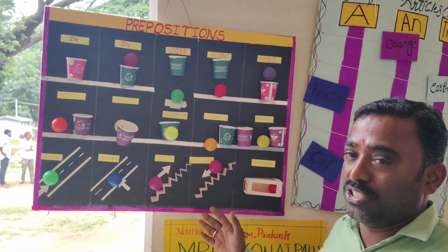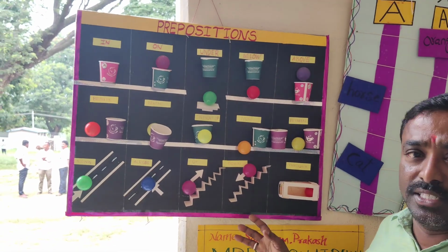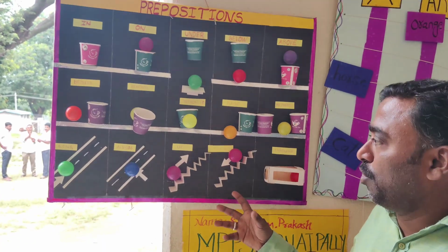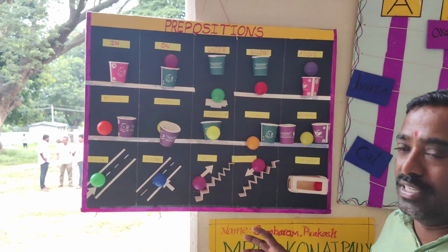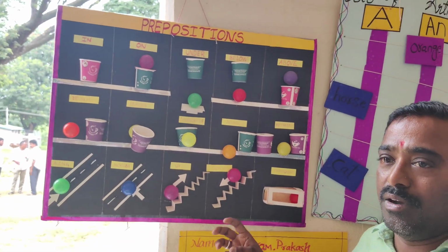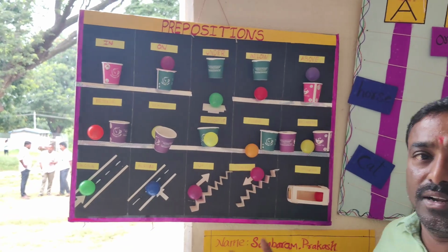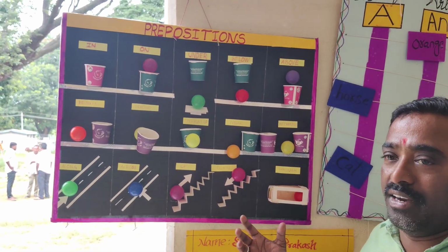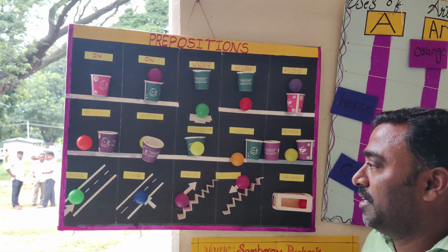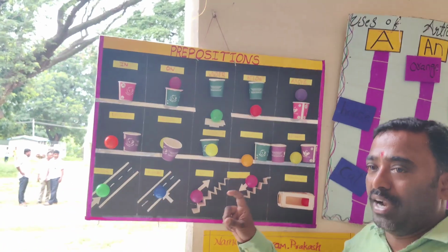So this is a preposition board. It is a preposition board with 3D model, cups and balls. It can show all the prepositions here, the 15 prepositions. Visualize all the prepositions. The child can learn and know the meaning of the preposition. They can understand the prepositions, and the child can easily know the prepositions with the ball and cup.